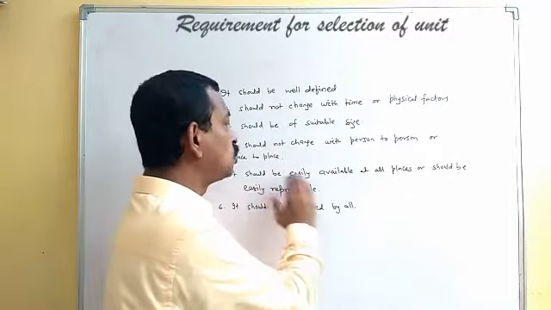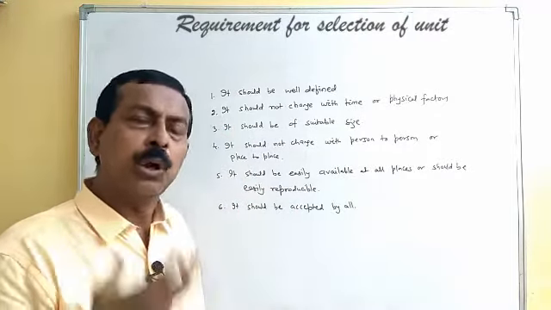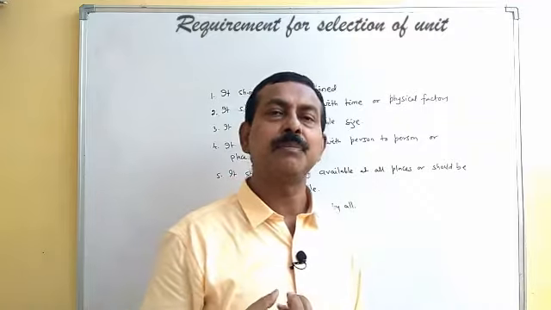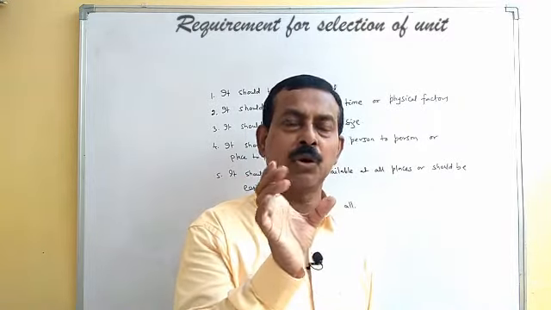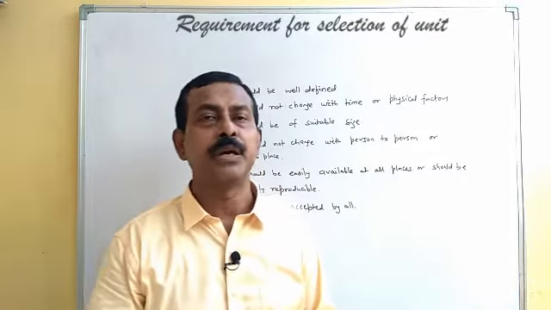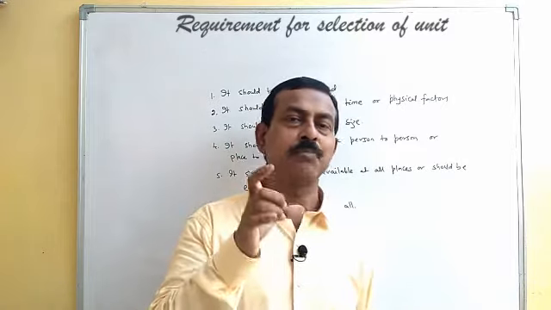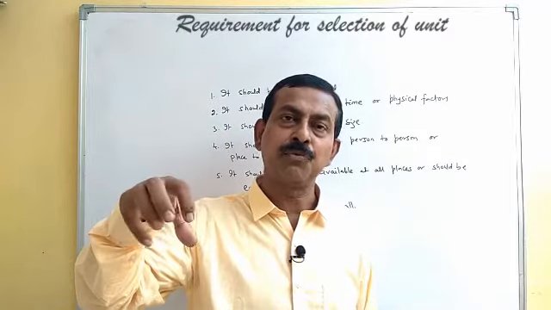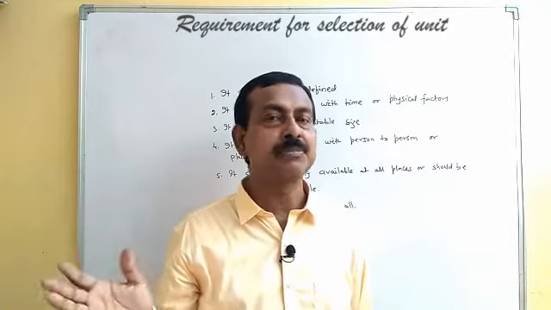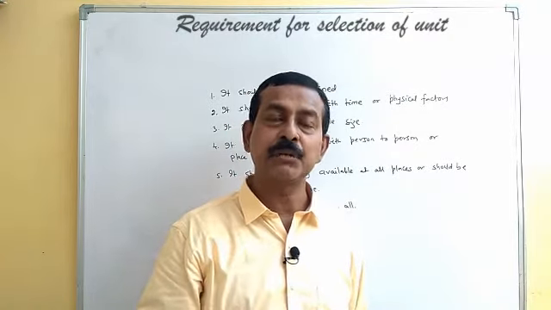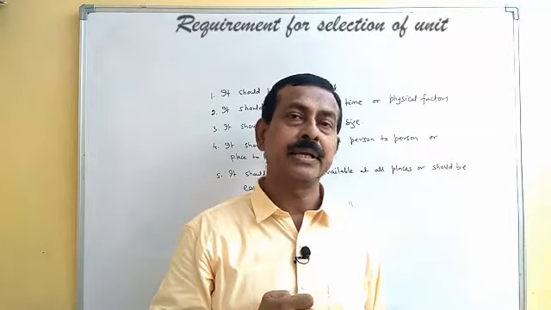Then it should be easily available at all places, or it should be easily reproducible. Whatever we select as a standard of measurement, we keep one copy of that. Normally in the SI system, they keep one copy of the standard of measurement at the international forum. Then they make a copy of that and give it to the different participating countries which are adopting that particular system of units, and it is kept in their national laboratory.